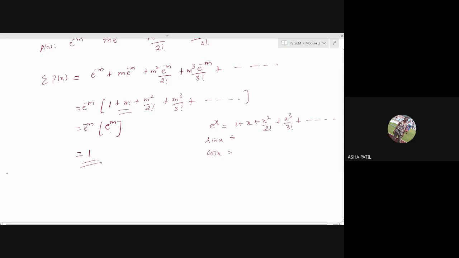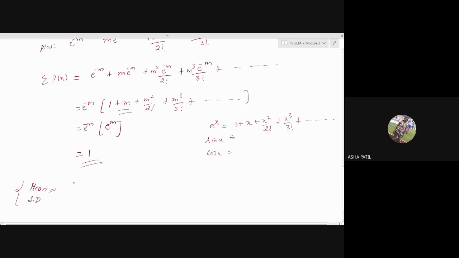Tomorrow is Sunday. Try to evaluate mean and standard deviation of this Poisson distribution, the same way as we have done the derivation for binomial. When you take mean, you can do easily.